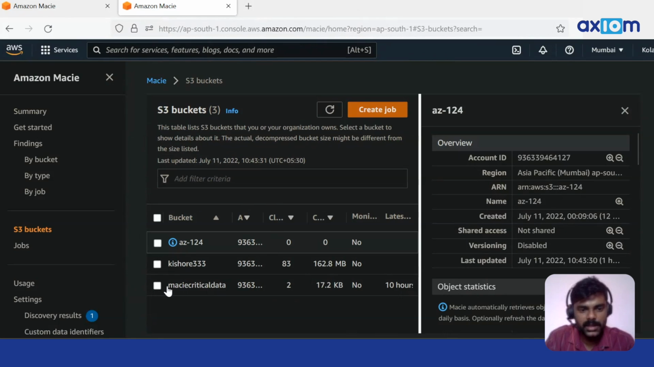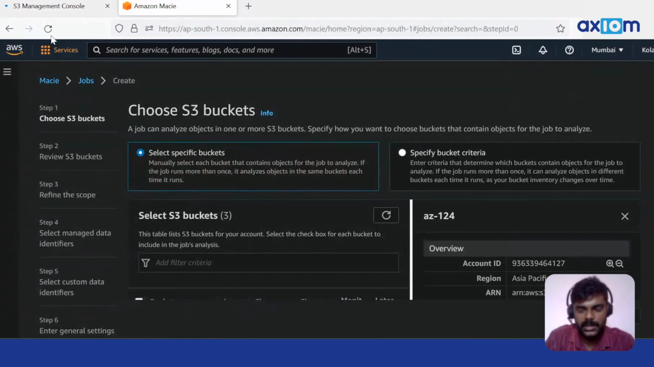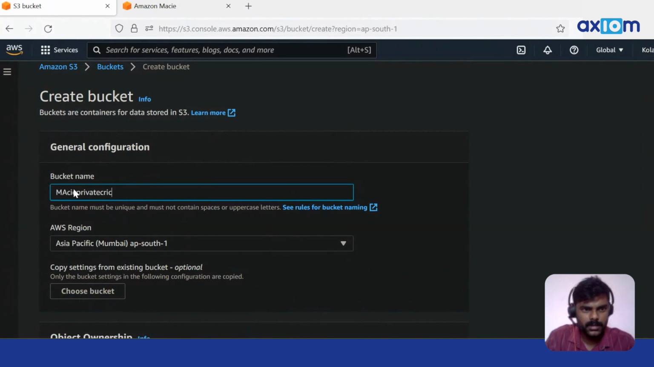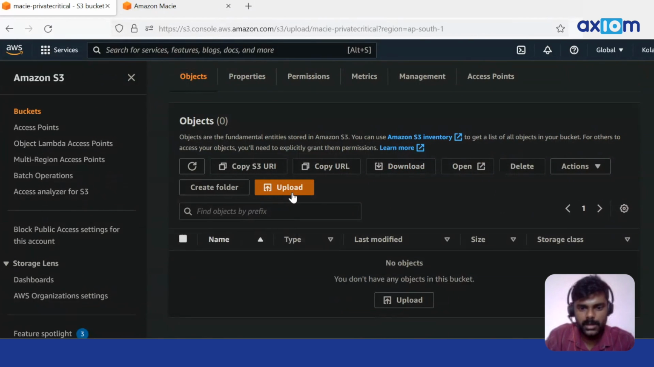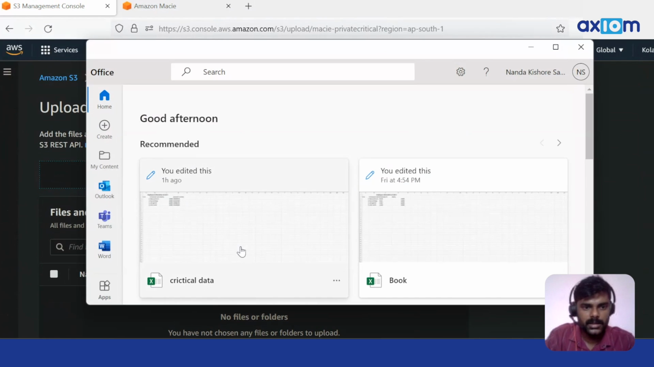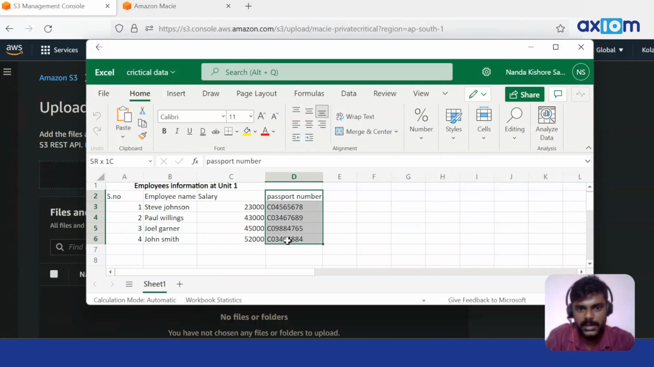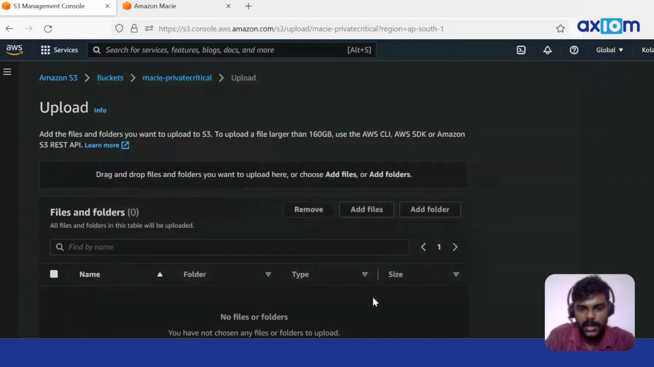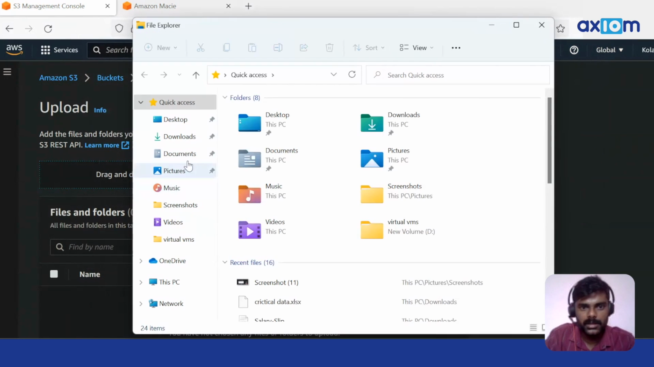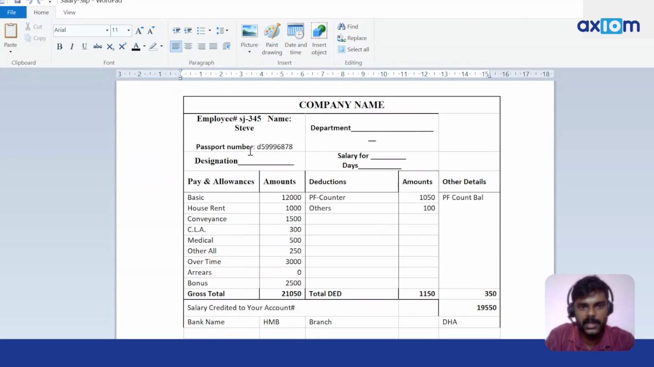For demonstration purposes, I have already created an S3 bucket. Otherwise, I would create one. In the first tab we are in S3, and in the second tab we are in Amazon Macie. I am creating a private bucket and uploading a few files I have created. This is a CSV file containing passport numbers, which is PII, personally identifiable information. The other file I'm going to upload is a payslip, which contains an employee ID, name, and passport number.